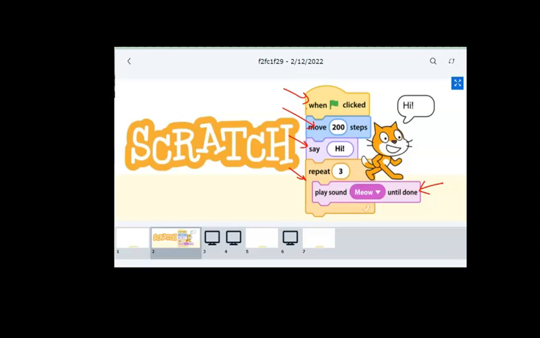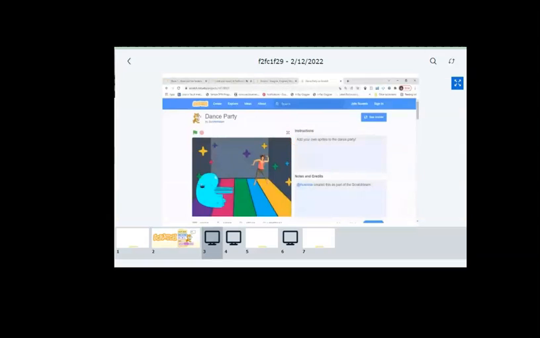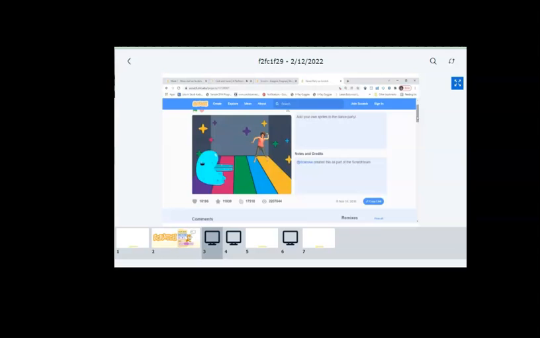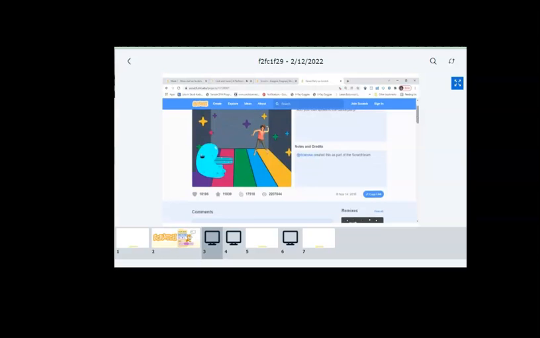Okay, let me first show you how we actually code in Scratch. I'm going to share my screen with you. Just hold on. Okay, basically here you must be seeing something on my screen that is different from the image, right? These are some projects, or you can say some code which you can make by using Scratch, right? So basically, we can make videos, we can make games, we can make dance parties like this. By using Scratch, juniors like us can learn how to code. We understand the basic concept of coding.